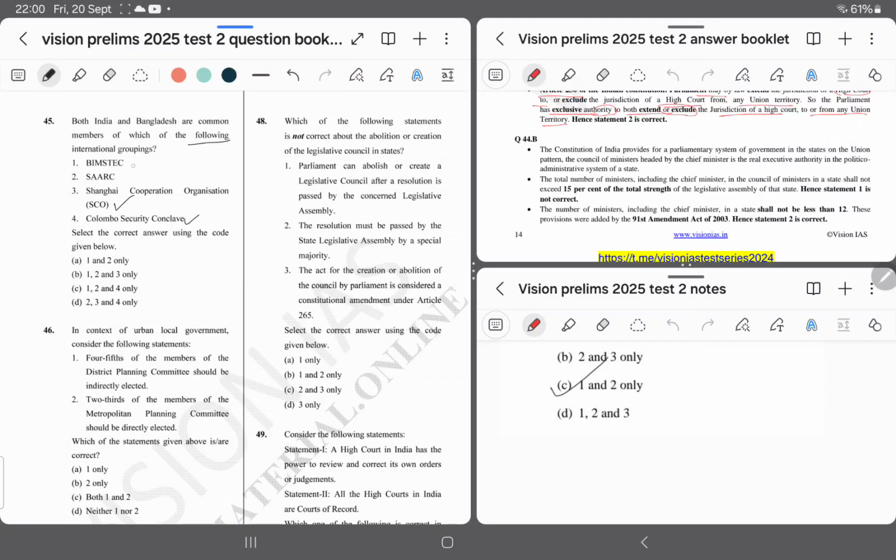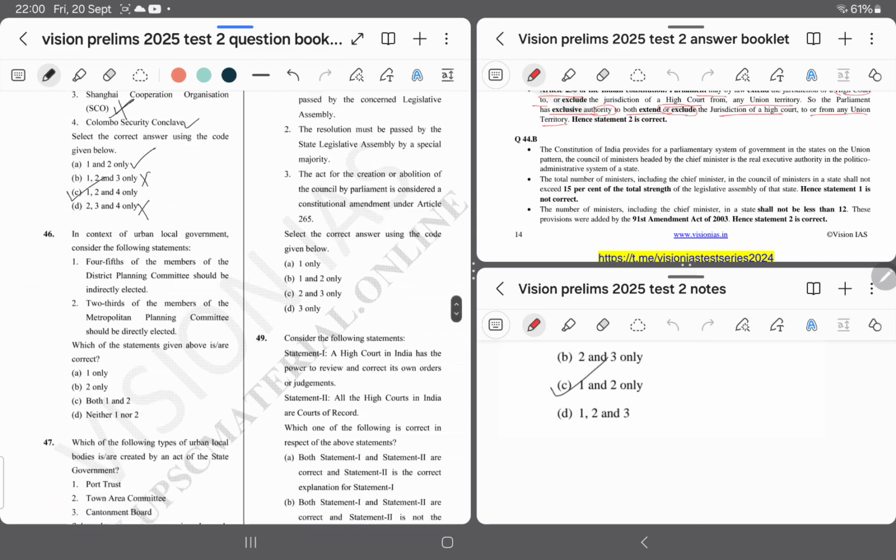I think, as per my knowledge, BIMSTEC can be SAARC. Yes. Shanghai Cooperation Organisation: Bangladesh is not part of it. Then we can eliminate options B and D. Then we are left with options A and C, and I am going with option C, and I am marking it half because I am confused between option C and option A.